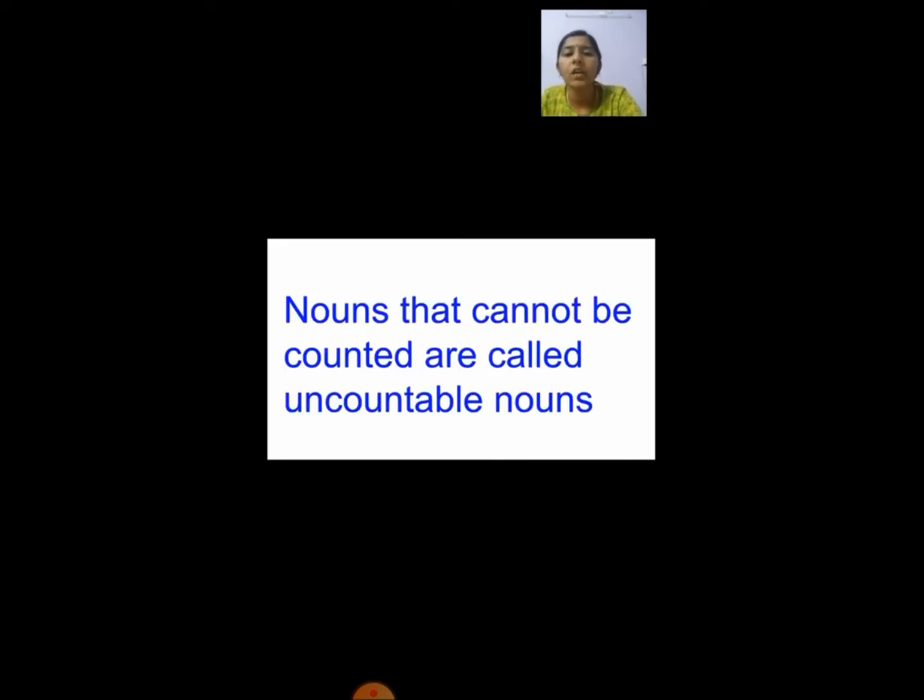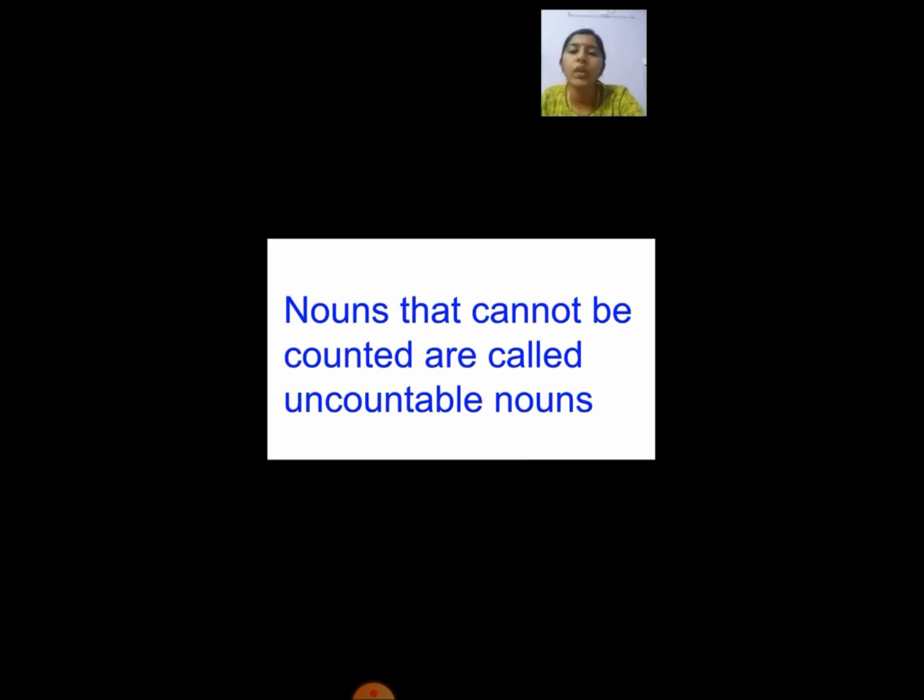Similarly, what are uncountable nouns? We are going to see what are uncountable nouns. Nouns that cannot be counted are called uncountable nouns. So we cannot count some things.